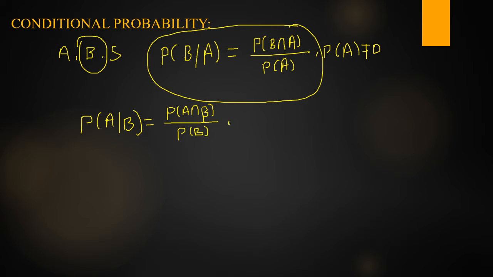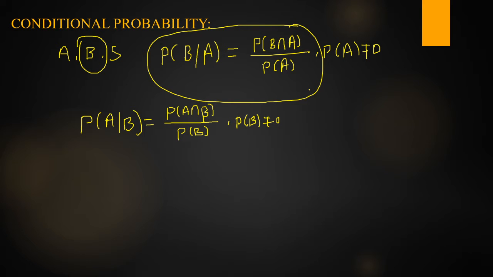So, provided P of B is not equal to 0. This is a compulsory condition. P of B is not equal to 0. That means B is not an impossible event. So this is the definition of conditional probability.